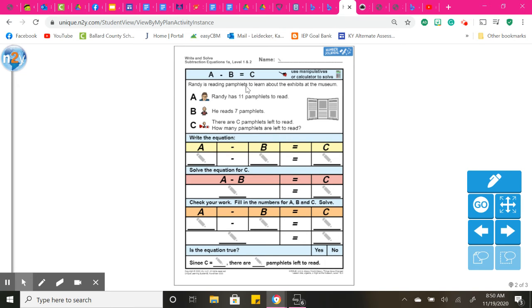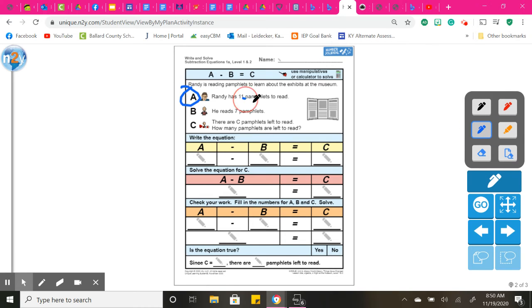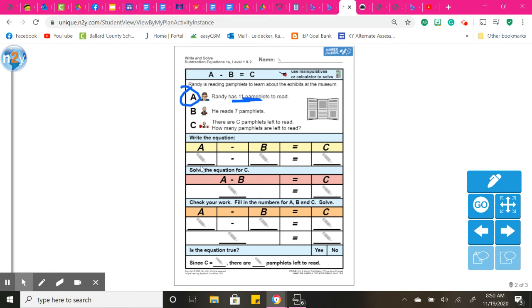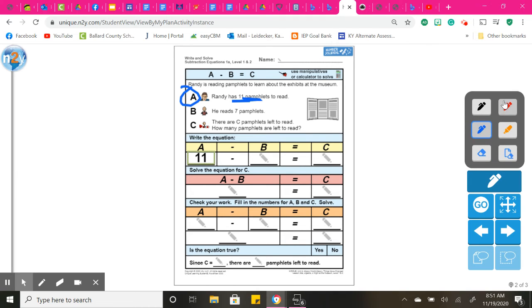Okay, Randy is reading pamphlets to learn about the exhibits at the museum. Randy has A pamphlets. A is Randy, and he has 11. So A is going to be 11. B, well, he already reads 7 pamphlets, so B is going to be 7.